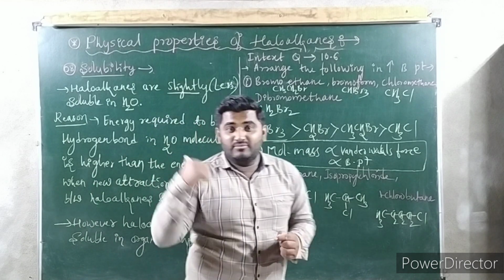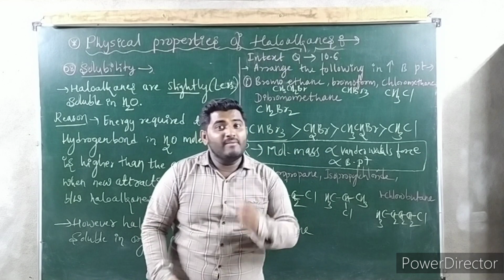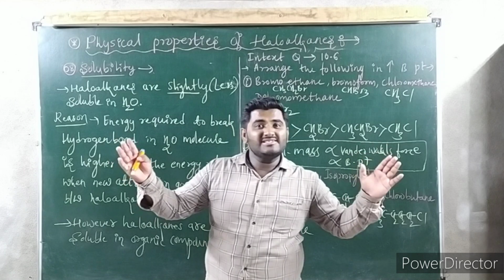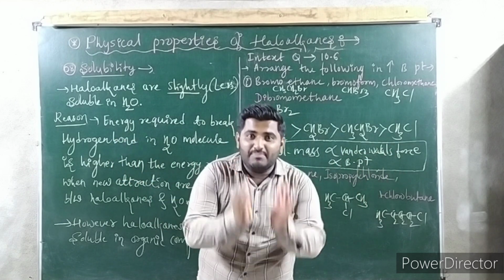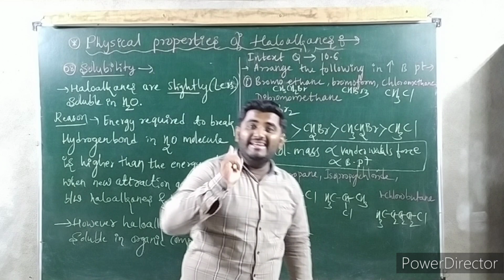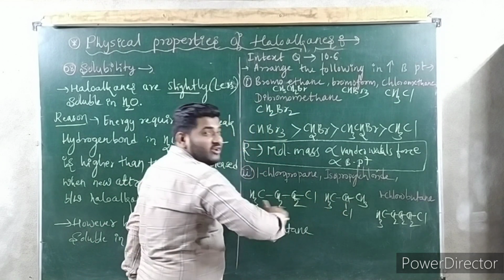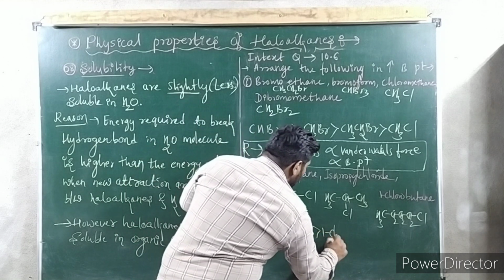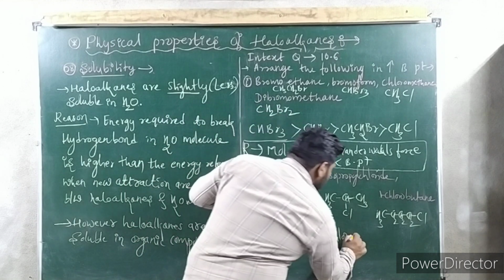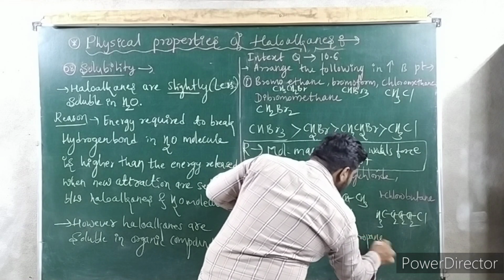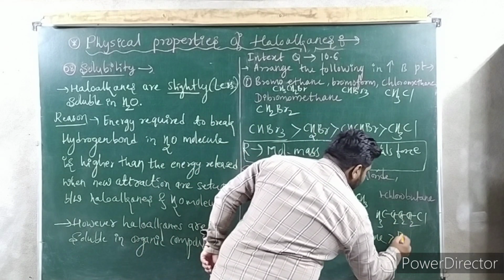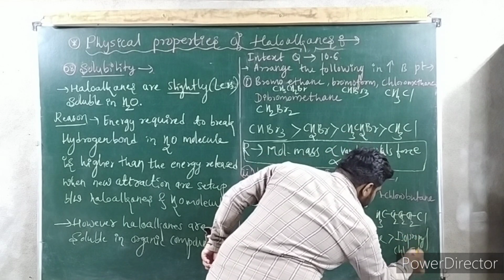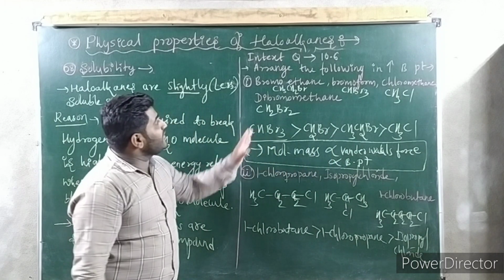And you know, we have studied previously, boiling point is inversely proportional to branching, because as branching increases, surface area decreases, and as surface area decreases, boiling point also decreases. So isopropyl chloride has the lowest boiling point. So this is second highest. Tell me what is that? 1-chloropropane. And last one, isopropyl chloride. I hope you understood.